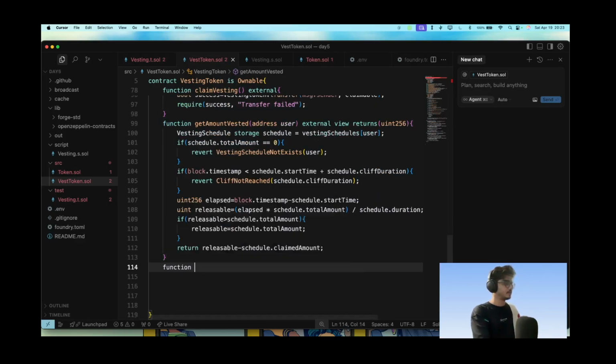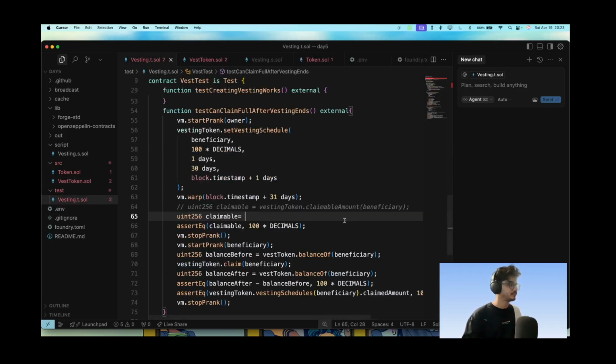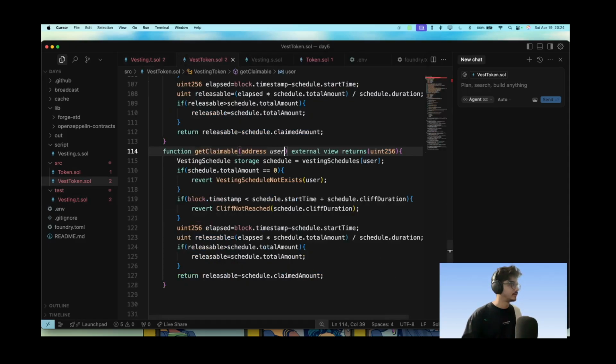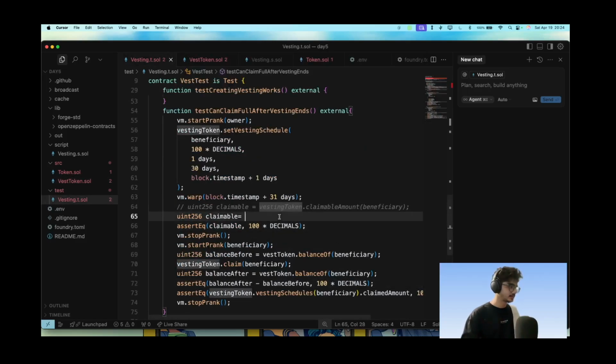Okay, get claimable, and what we need here is an address user. Actually, what do we need? Yeah, exactly, address user. Okay, and that's what we need here. I'm hoping that this is very good at writing these functions.